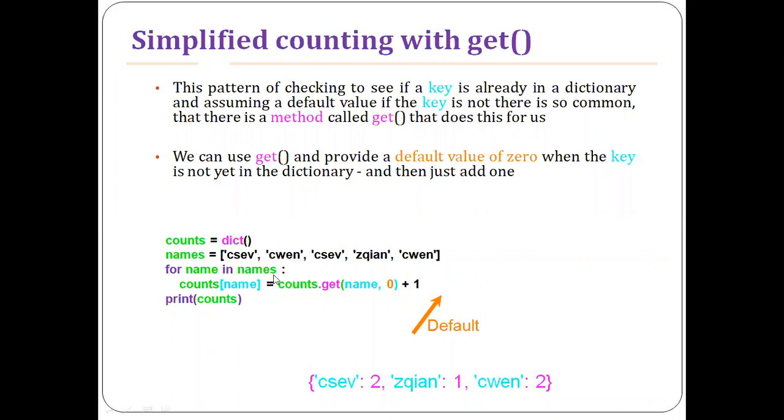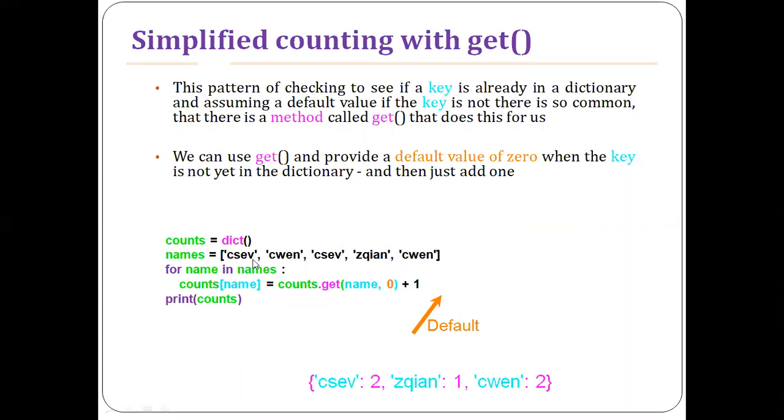So look at this example here, the same one that you have seen previously. What you're doing is counts[name] = counts.get(name, 0), right? We have a key but there is no associated value, so we are assigning a value 0 by default. Then later you can increment it, or you can change the value of the key, right? That is exactly what you're doing.